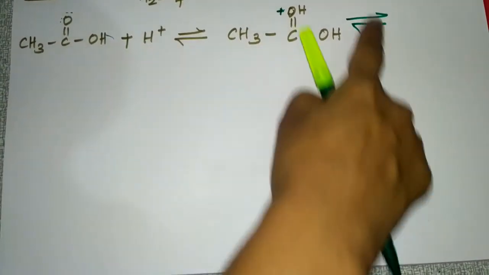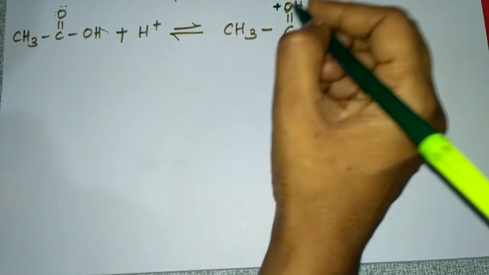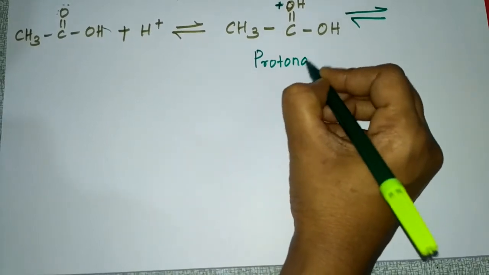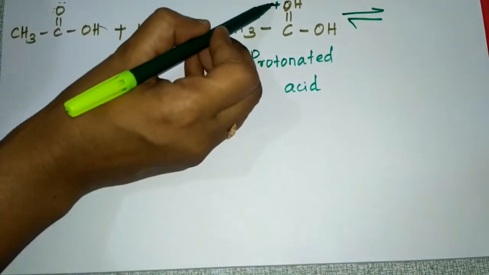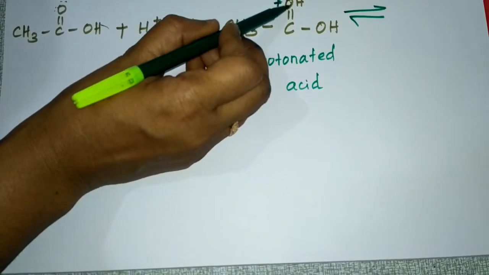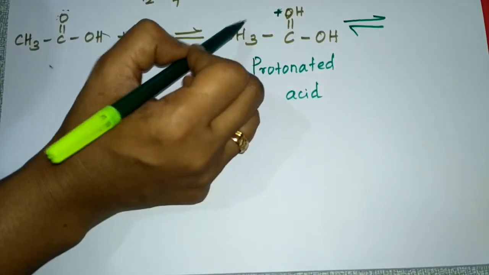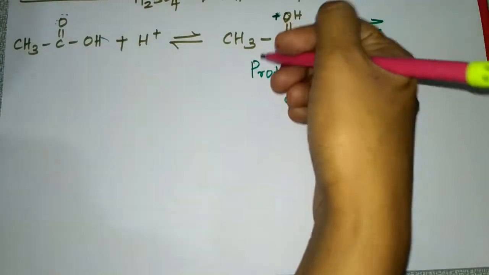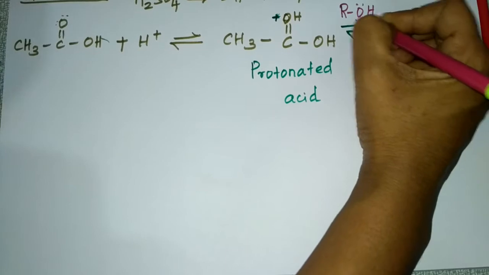After adding this H+, what will you get? You will get protonated acid as the product. What is that protonated acid? You are giving a positive charge to this oxygen. So the protonated acid is the product. To this protonated acid, you are going to add alcohol, that is ROH.